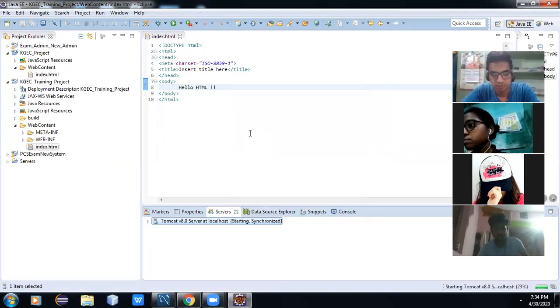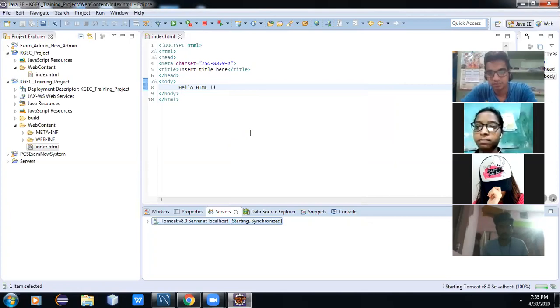Okay, if it has started in any other location, then it will not work. Yes, because it's the concept of port. Every software installed in our computer has a port number. Tomcat's default port is 8080. Like the MySQL database, 3306 is the default port. Oracle database's default port is 1521.